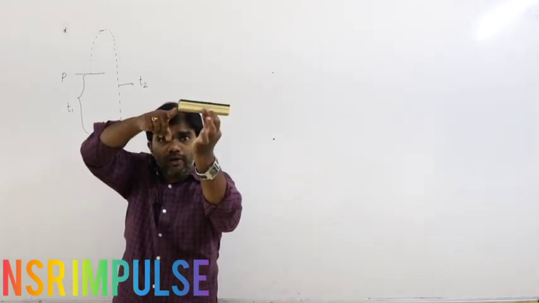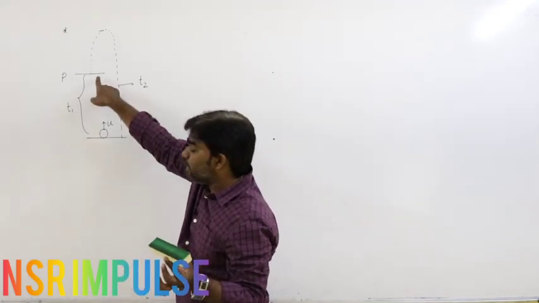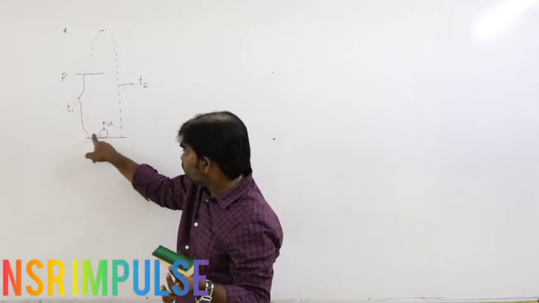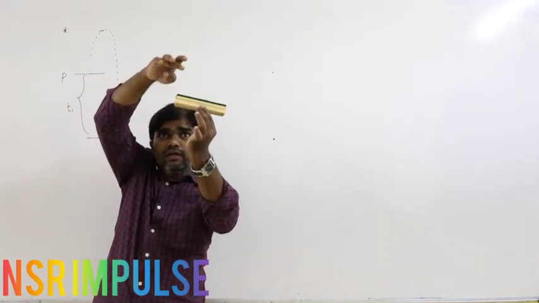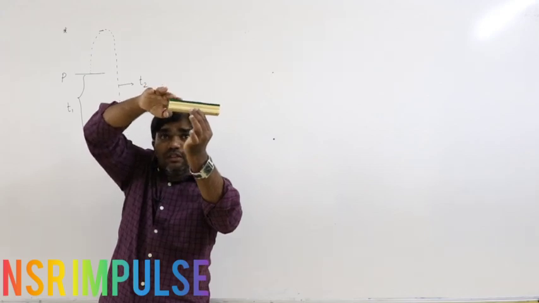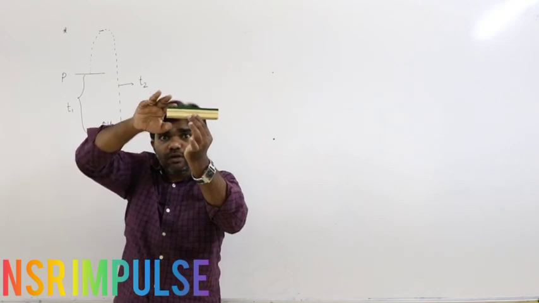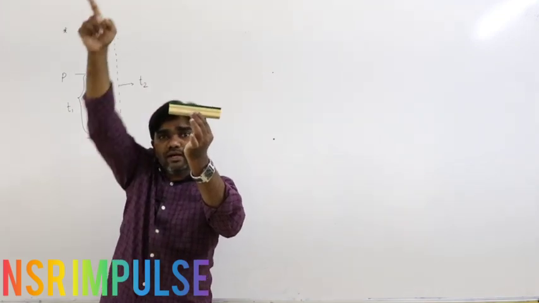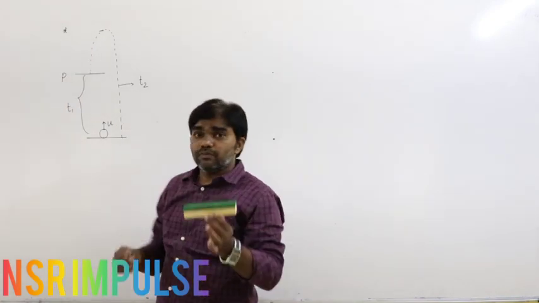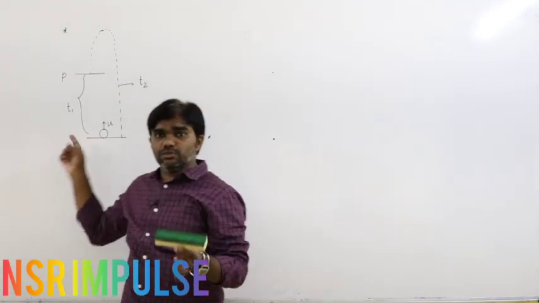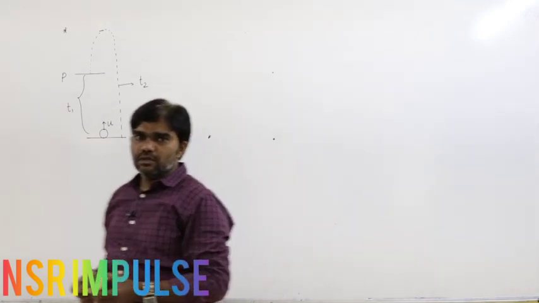From the point of projection to the point P, the time taken is T1. Again from the point P, from this position onwards, the body reaches the maximum height and again reaches the ground. The total time taken for this is T2. So these are the given conditions.